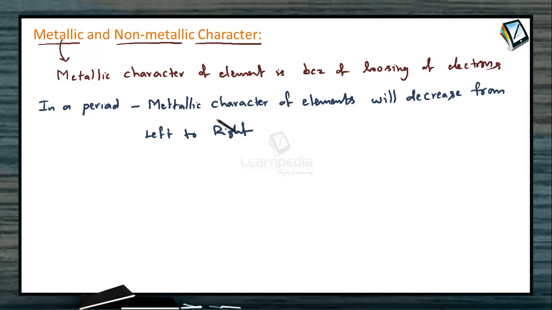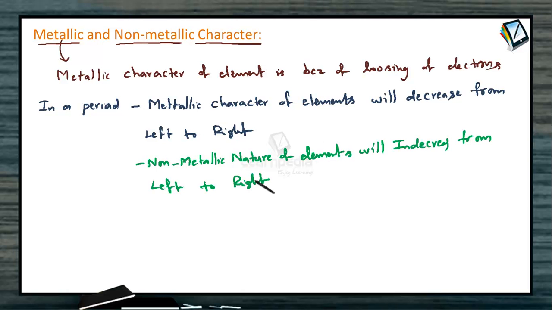Then what about the non-metallic nature or non-metallic character? Non-metallic character is nothing but the acceptance capacity of electrons, that increases from left to right in the periods. That means non-metallic character of elements will increase from left to right in the periods. Then what about in groups?